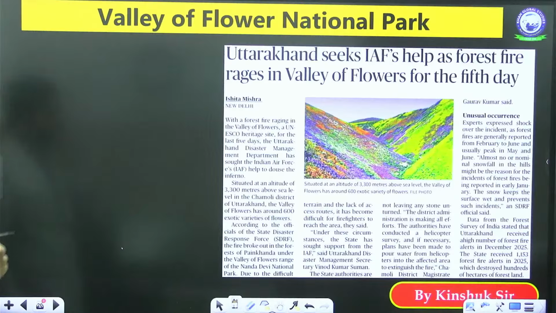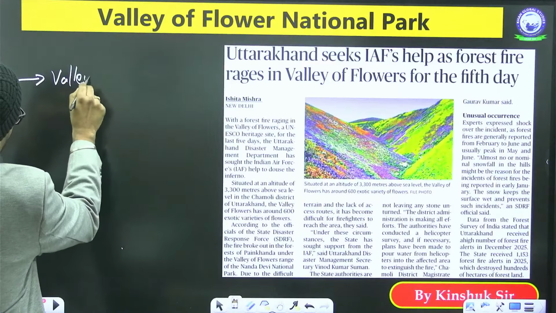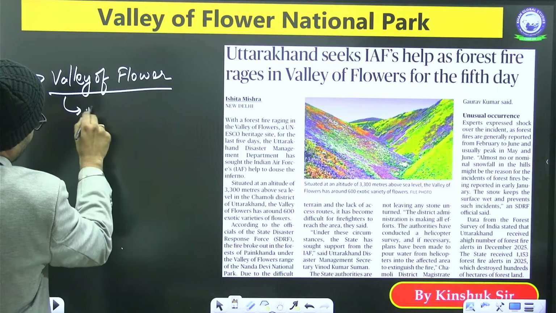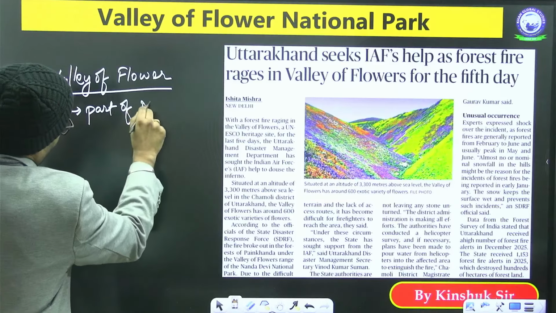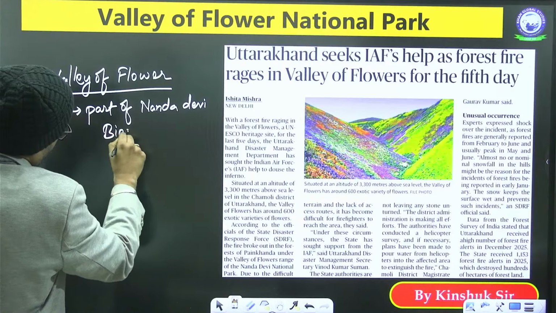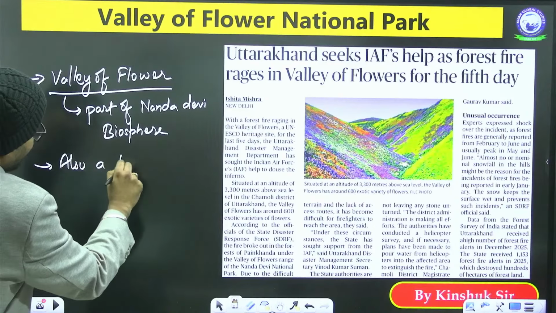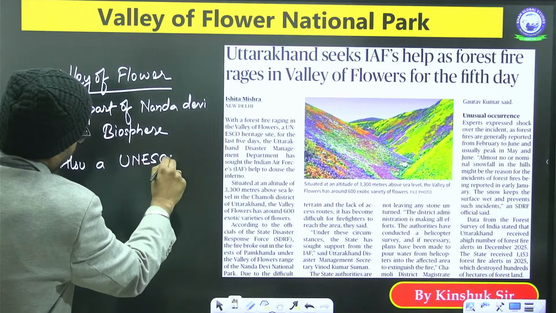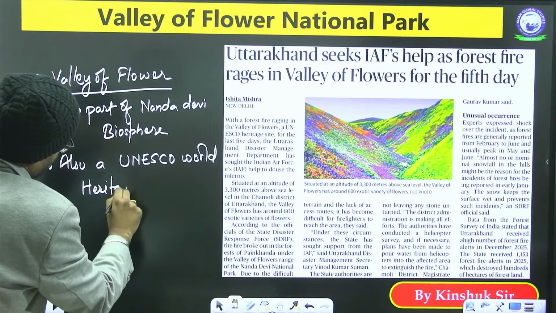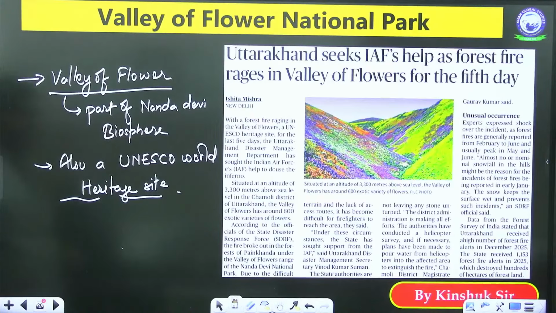These days, this Valley of Flower is part of the Nanda Devi biosphere. It is also a UNESCO World Heritage Site, a natural World Heritage Site.